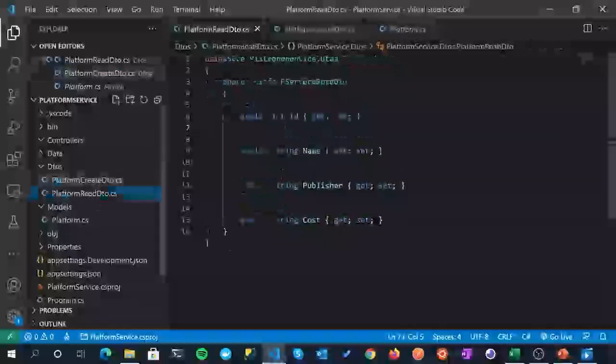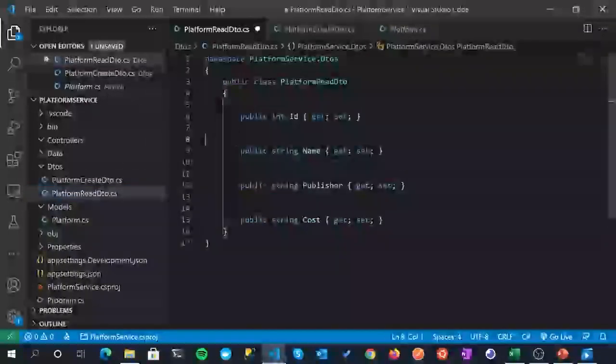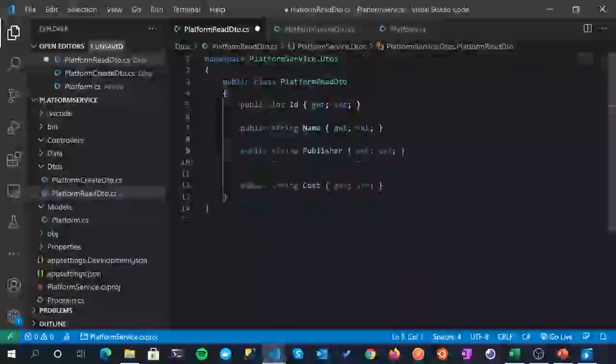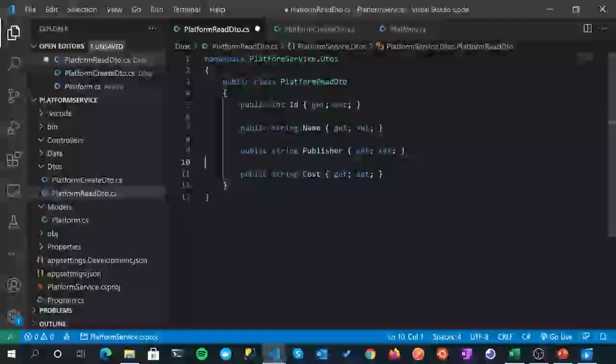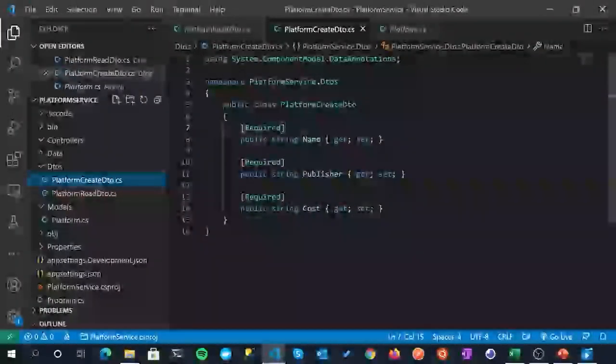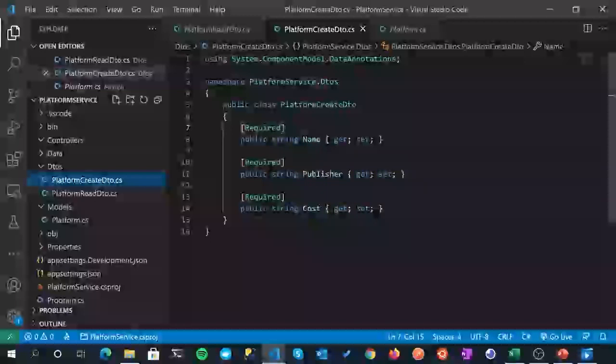So yeah, platform read DTO, it's got all the properties. I'm just going to take out this double spacing, it's kind of annoying me. We've got all the properties that we had in our platform model. We're not using data annotations, but that's okay. And then our platform create, slightly different shape to it. We don't require the ID, but we are using data annotations. Fantastic. So that's our two DTOs done for this point in time.